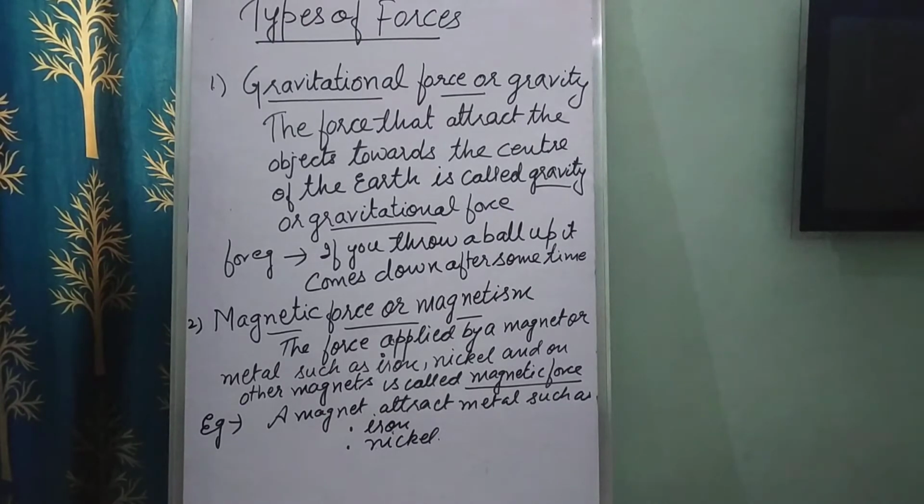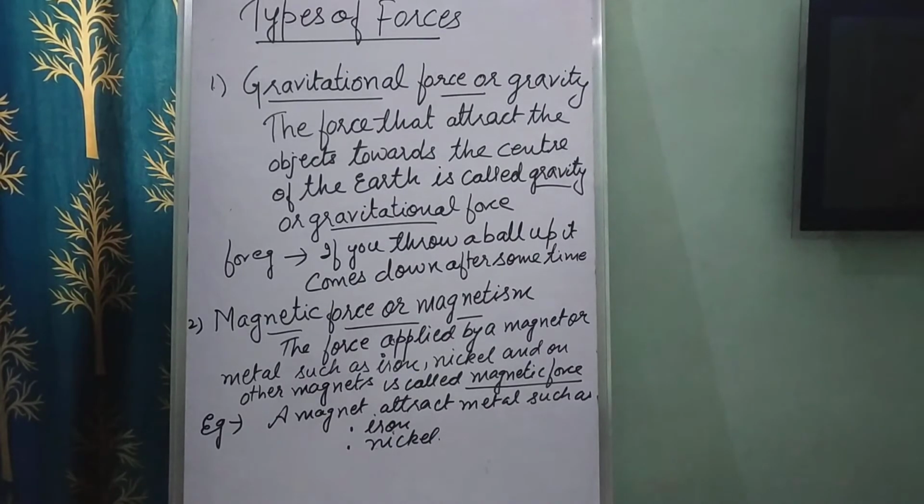Now children, the second one is the magnetic force or magnetism. Magnetic force or magnetism is the force with which a magnet attracts. A magnet will attract metals such as iron and nickel and other magnets. And you know children, magnets may also repel each other with the help of the magnetic force.